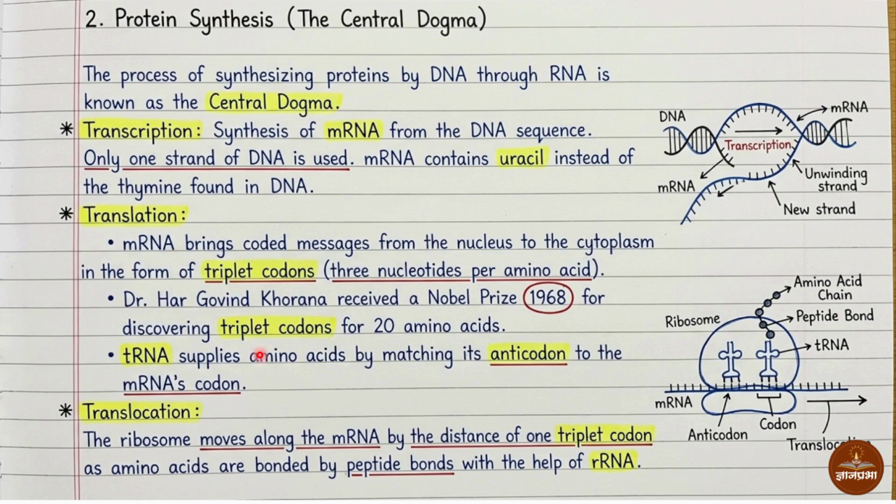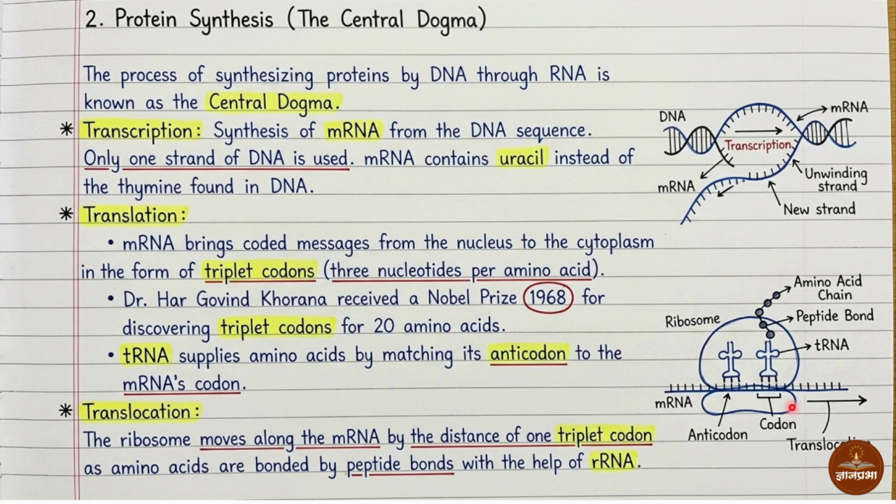In translation, a protein chain is formed, and in translocation, the ribosome moves along the mRNA by a distance of one triplet codon as amino acids are bound by peptide bonds with the help of rRNA.